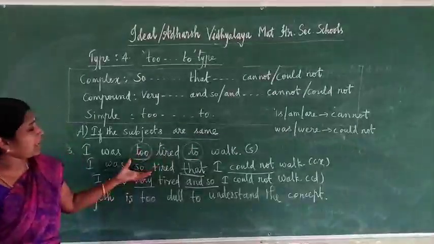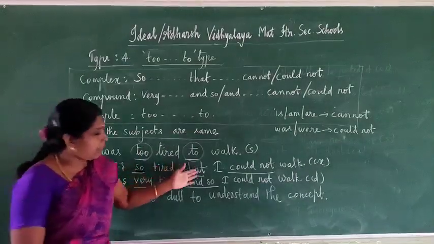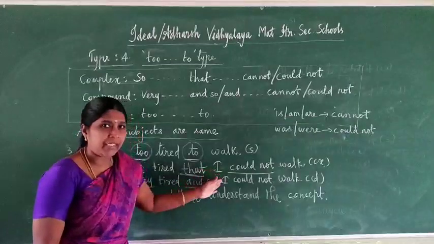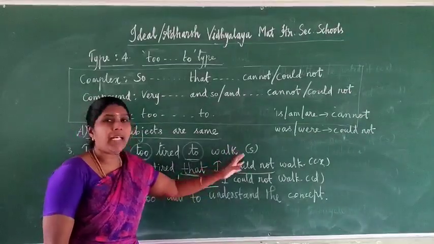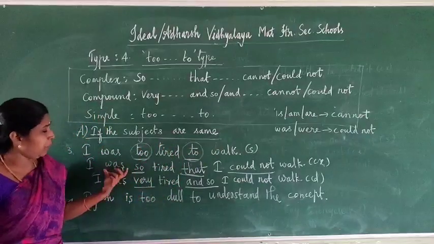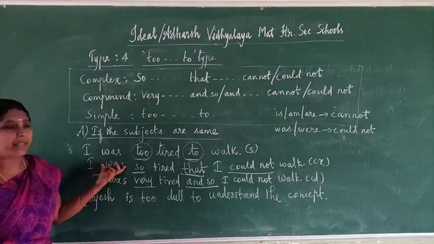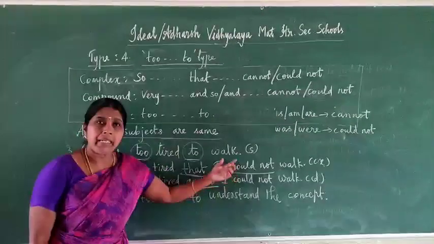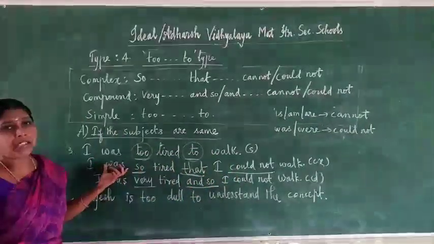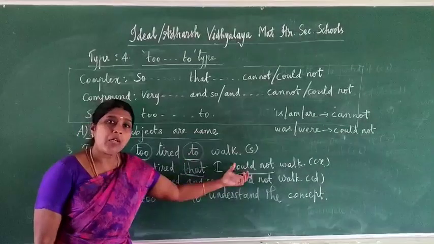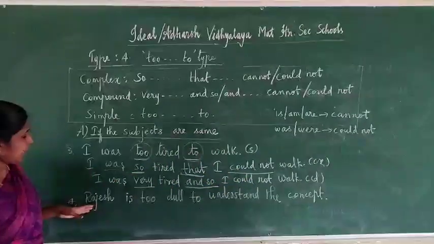When writing a complex or compound sentence, after writing this word you have to write the subject. Afterwards select can or could. For that we have to see the verb here. Present form is, am, or are. That means we have to use cannot here. Was, were, past form means we have to write with could not. That's all.